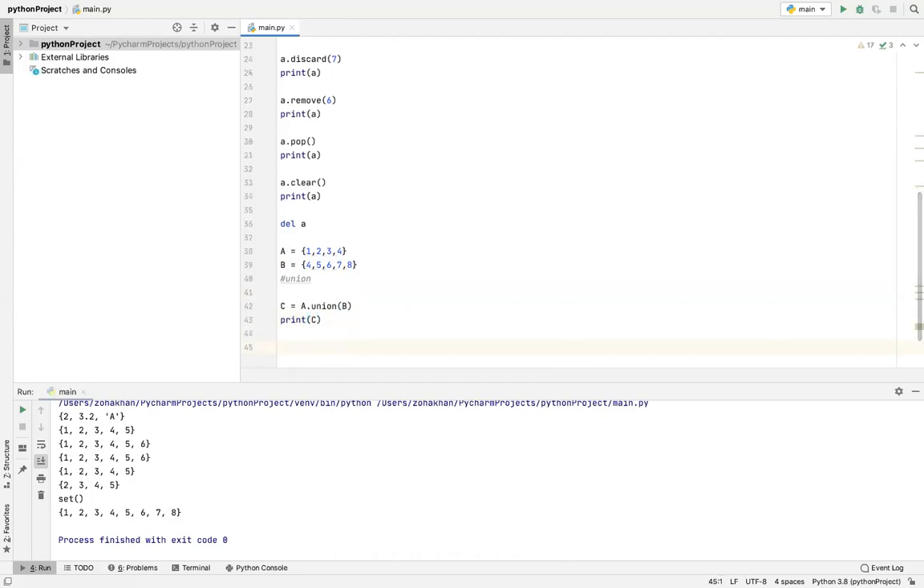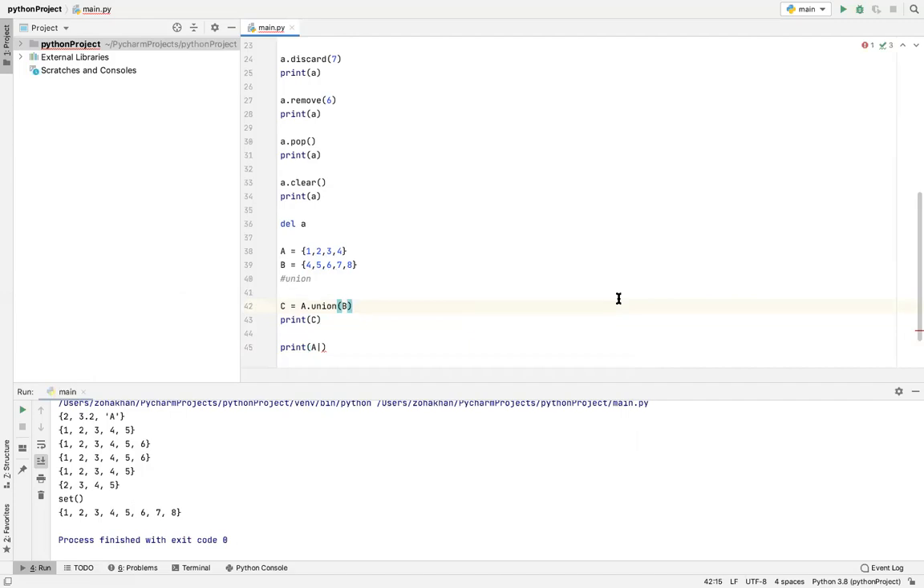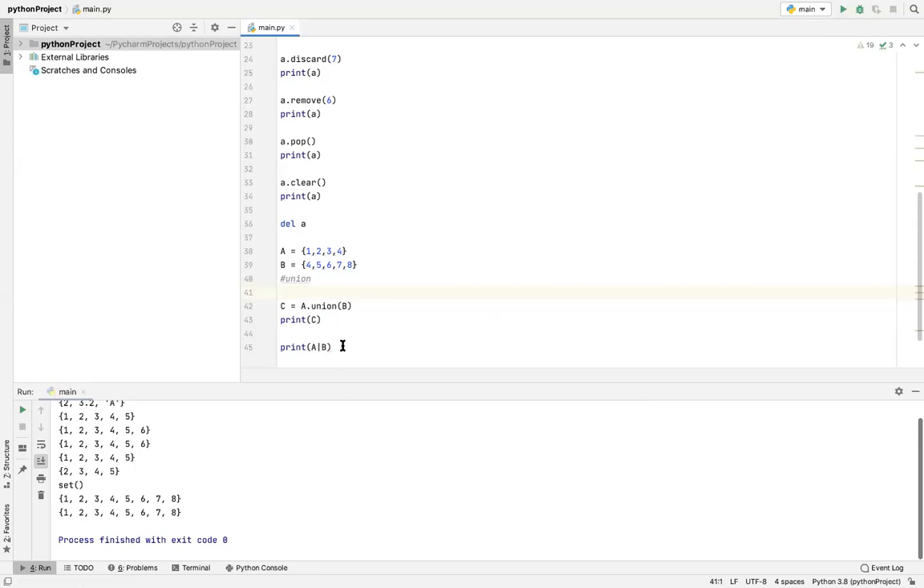Okay, so the second way you can find the union is to write print parentheses A, the name of the first set, then the straight line, which will be above your Enter key, or next to the curly and square brackets. Press Shift with the backslash key and this will appear. And then capital B, right? This would also give us the union. So these were the 2 ways.